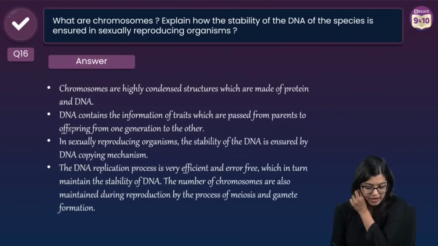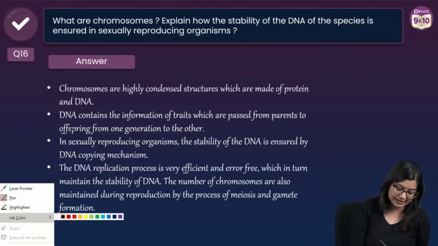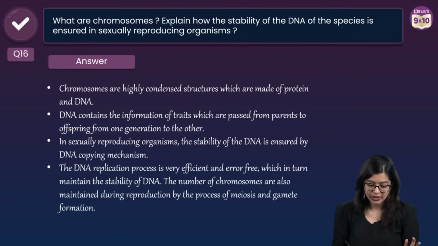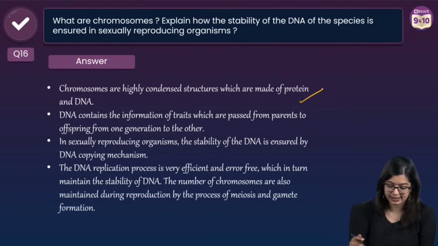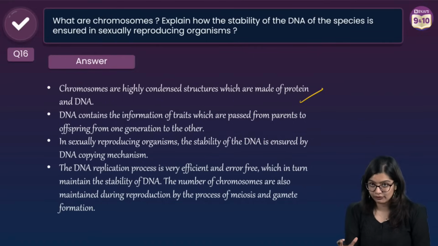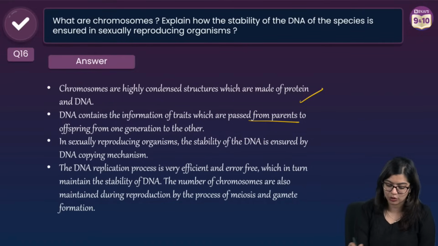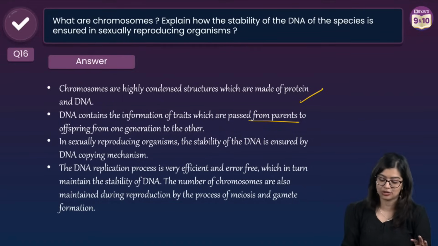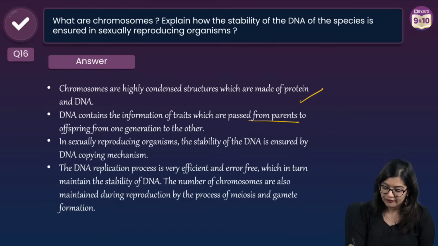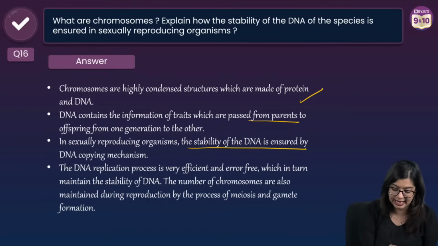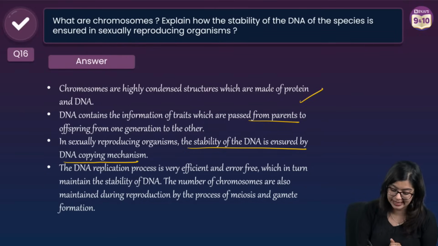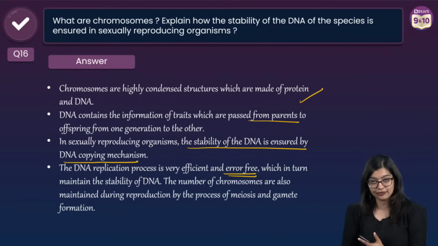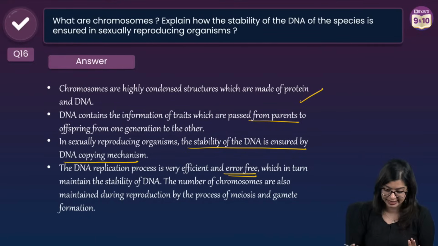Okay. So when you're writing it, right? See, this is of course I've taken it from a source. Chromosomes are highly condensed structures which are made up of DNA and proteins. Now DNA has all the information which gets passed on from parent to offsprings. Now in sexually reproducing organisms, we see that the stability of DNA is ensured by the DNA copying mechanism. And we see that during this copying mechanism, they try to make it as error-free as possible to maintain stability.